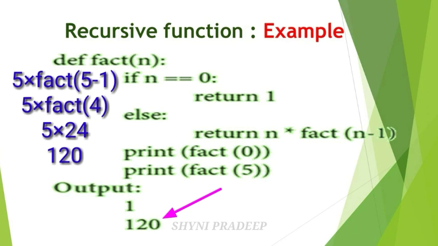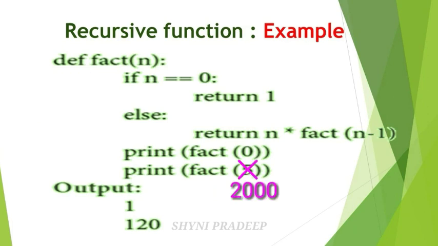So if you are giving print fact 2000 instead of print fact 5, it will give a runtime error. Because Python stops calling a recursive function after 1000 calls by default. So if you are giving a value above 1000, it will display a runtime error. So in Python the recursive function stops calling after 1000 calls by default. So this is about recursive functions. I hope you understand. Thank you, students.